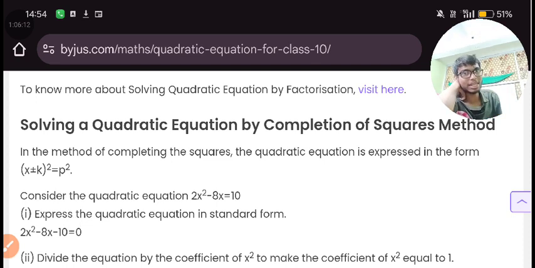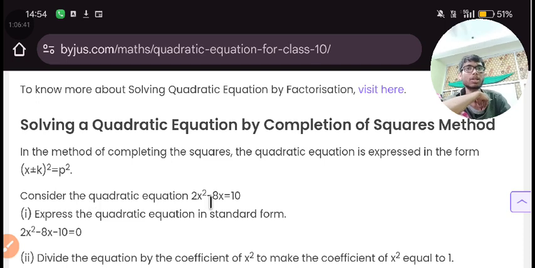If you do that, our equation will remain as it is. Whatever you apply on one side, apply also on the other side. Here we are applying this square on this side, but on the right side also we will apply it.